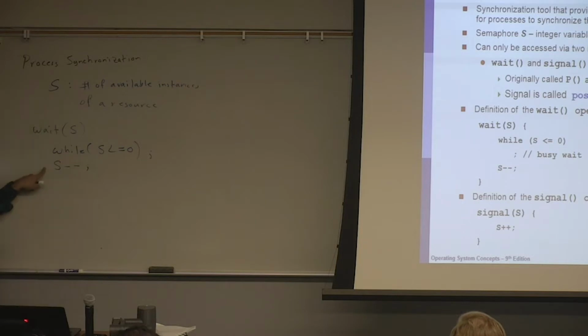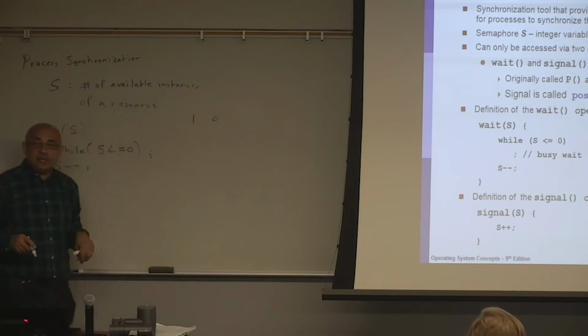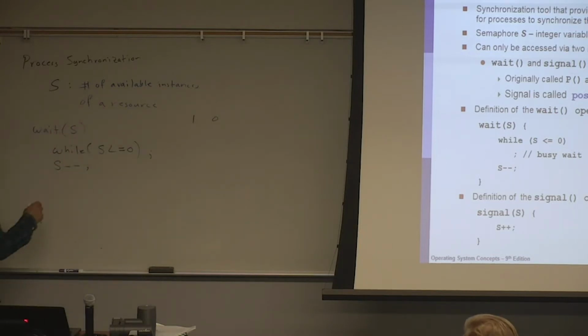And the first thing that I will do is decrementing S. What's the point in decrementing S? Say that you're using S, taking an instance of S. Because remember, a semaphore could be a binary semaphore or a counting semaphore. So the value of a semaphore is not necessarily 1 or 0. It could be any integer. So here, is an instance available? If yes, let me use an instance.